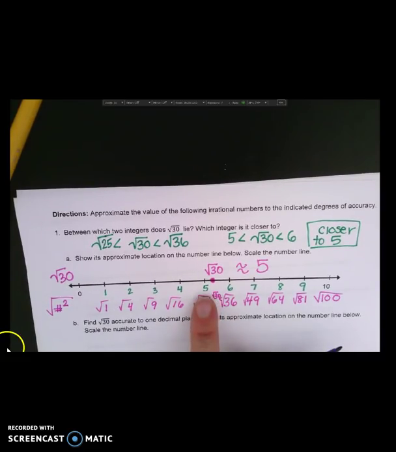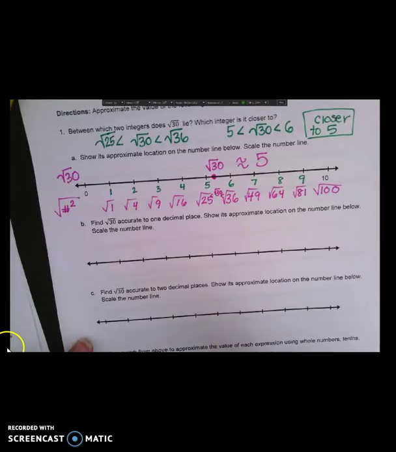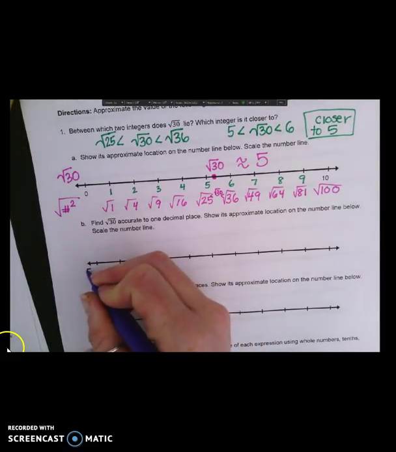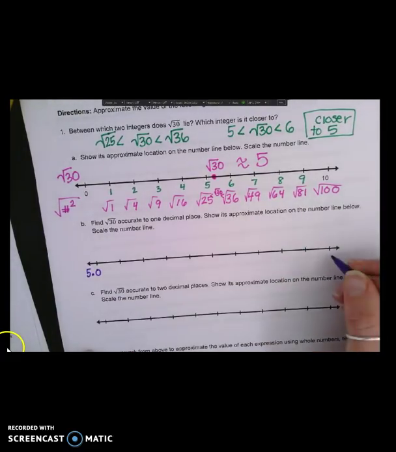So what I can do next is I can find the radical of 30 accurate to 1 decimal place. So if I want to know it to 1 decimal place, I need to know the nearest tenth, so it's between 5 and 6. So my two endpoints on my new number line are 5.0 and 6.0.